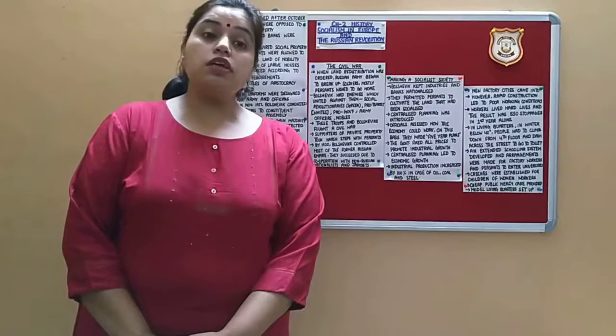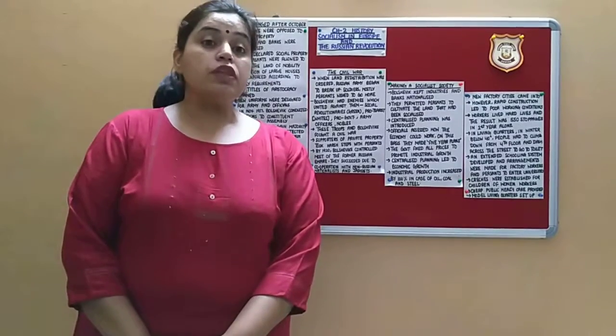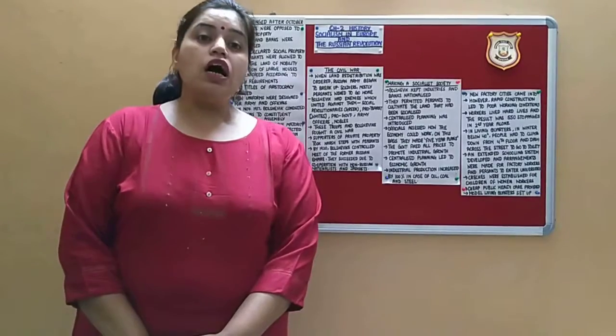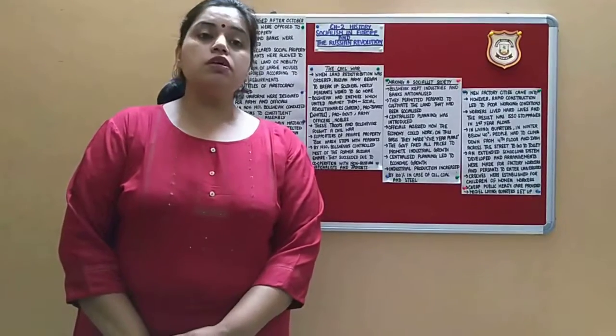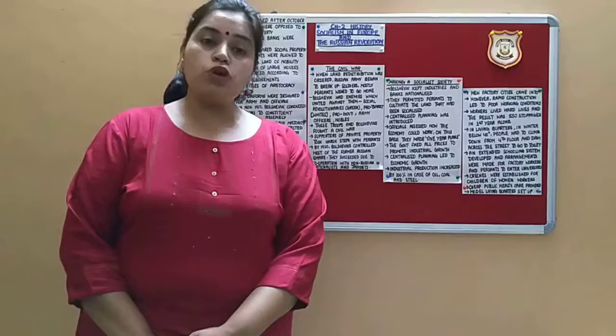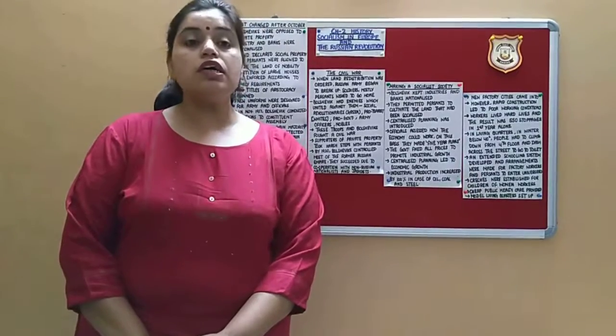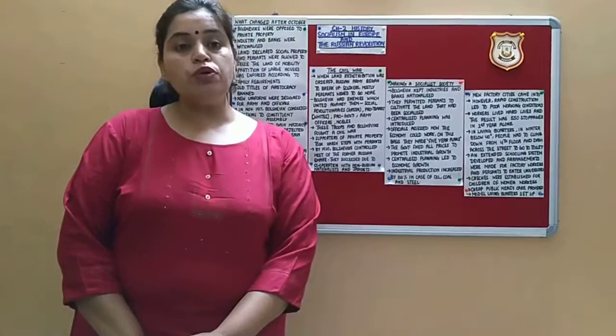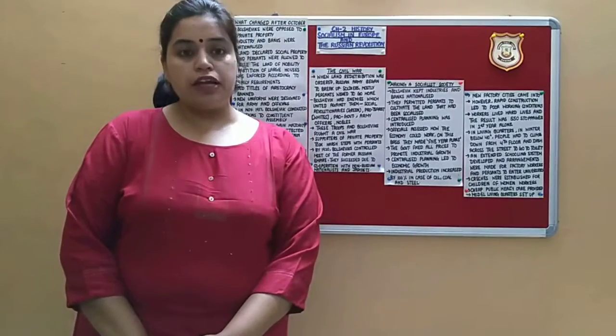Now the provisional government was there and Bolshevik supporters were there. Afterward, what happened? The Bolshevik party wanted an elected government, and the provisional government didn't want to leave its rights.